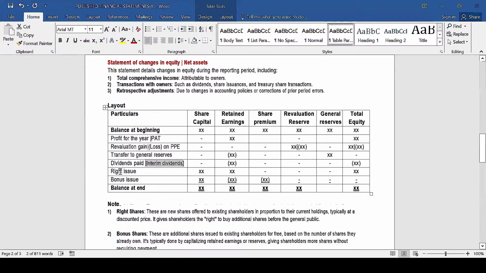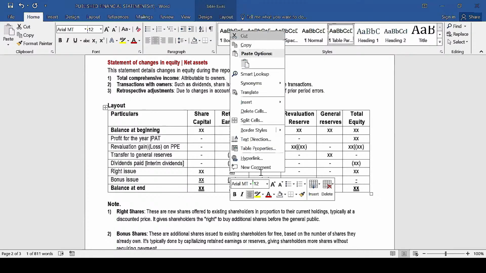Then in case there was a rights issue, which is whereby the company will issue additional shares to the existing shareholders at a discounted price, at a price below the current market price, that basically increases the share capital and the share premium. This one should be in the share premium account here.